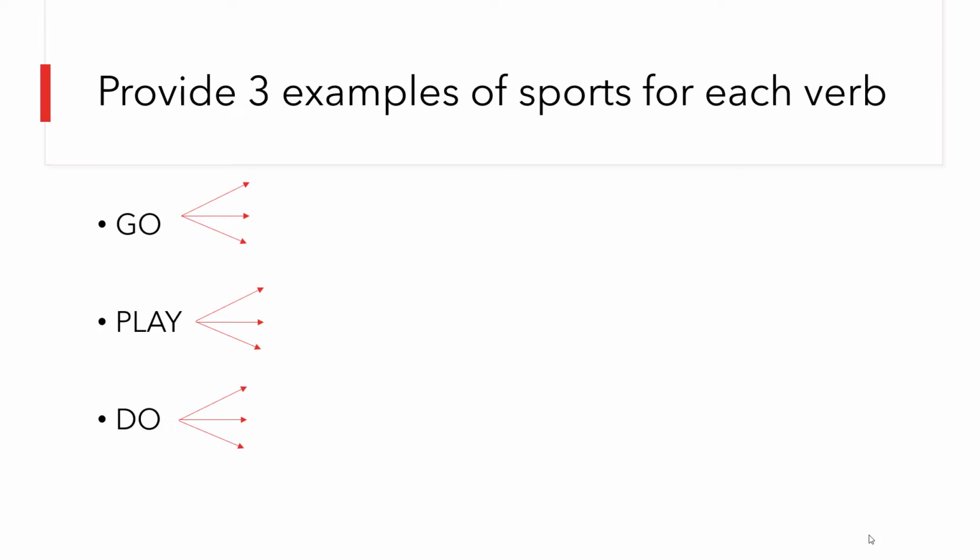Let's continue with the second exercise. Provide 3 examples of sports for each verb. So we have go, play, do, and you have to write 3 examples of sports with each verb. Okay?